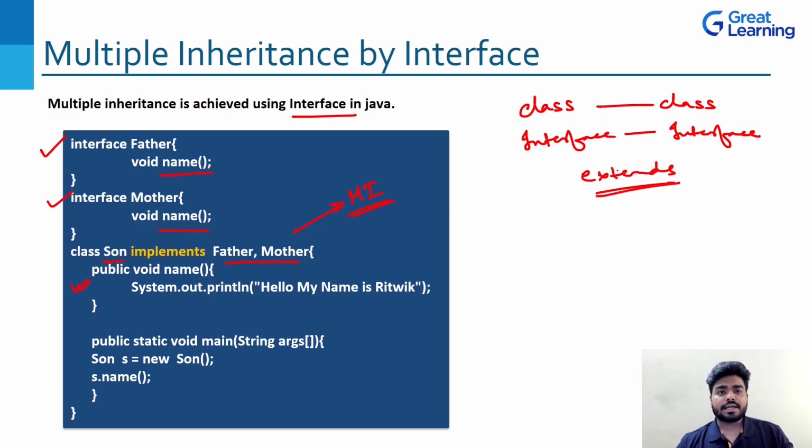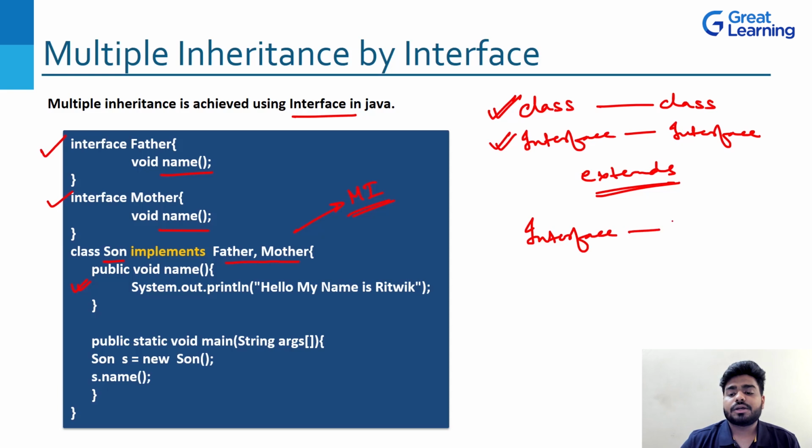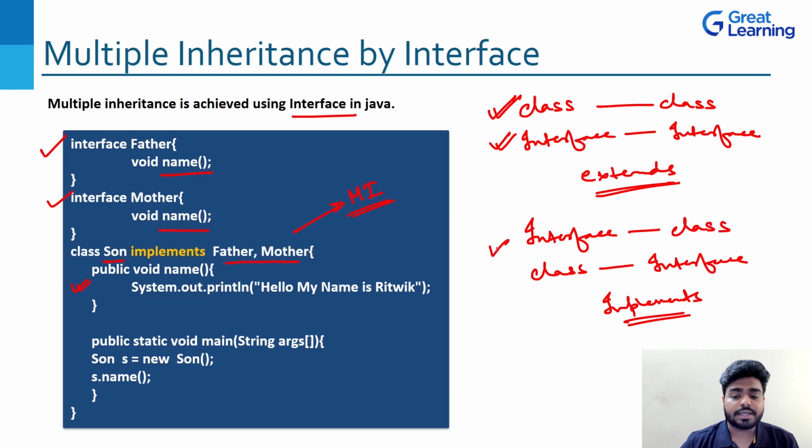But when it is about an interface inheriting some properties from a class, or a class inheriting some properties from an interface, then we use the keyword implements. So this you need to remember very carefully.